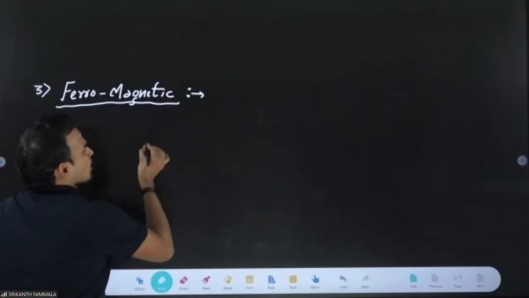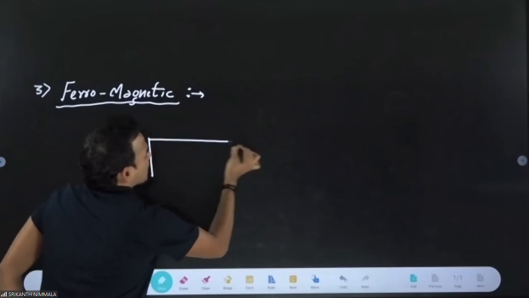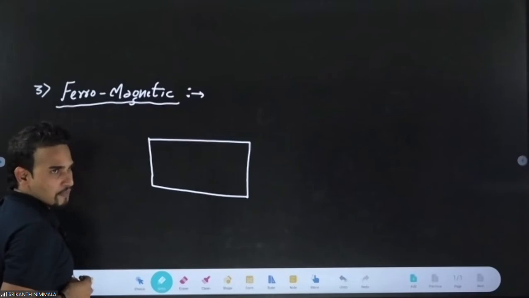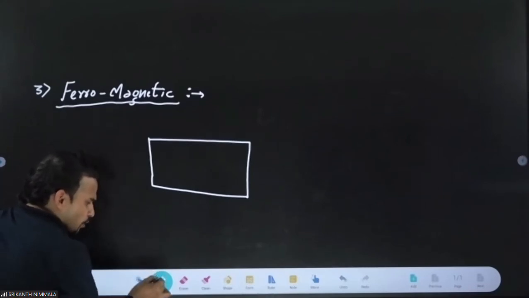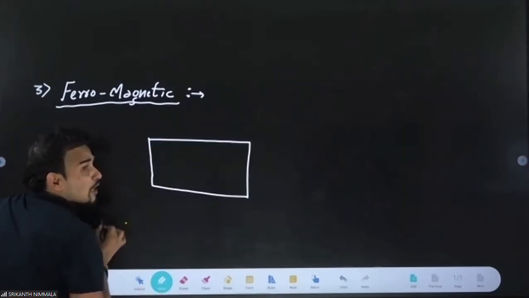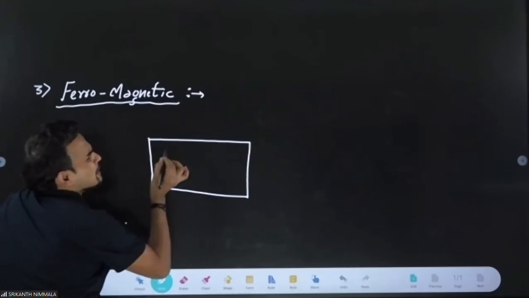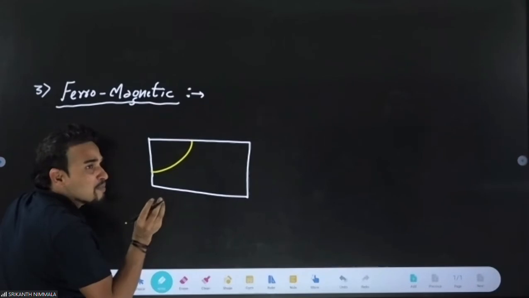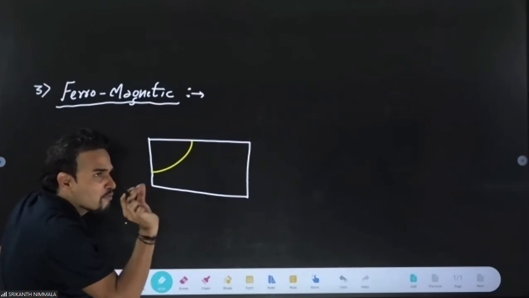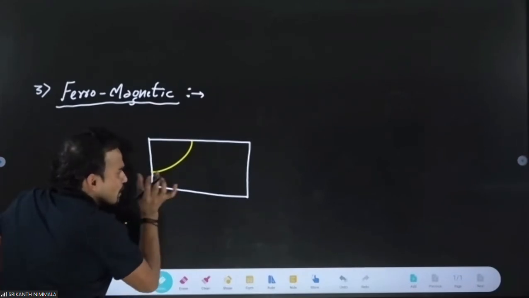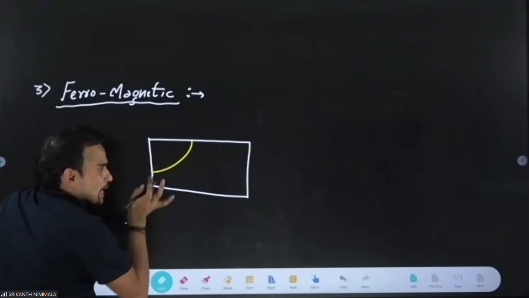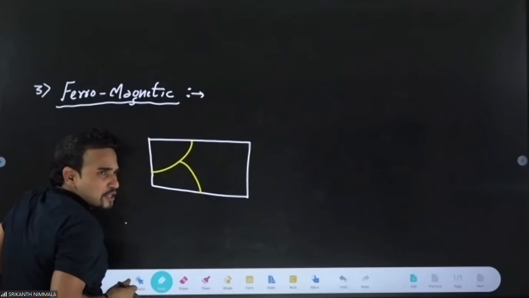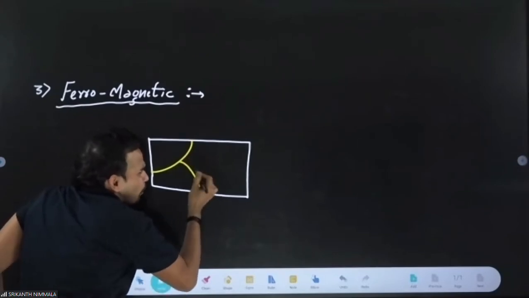For example, assume I have one piece of ferromagnetic material. If you observe this ferromagnetic material at the molecular level, what will happen? We will have domains. Domain means colonies. What does this domain theory say? In a ferromagnetic material, we have colonies of dipole moments. We have domains.